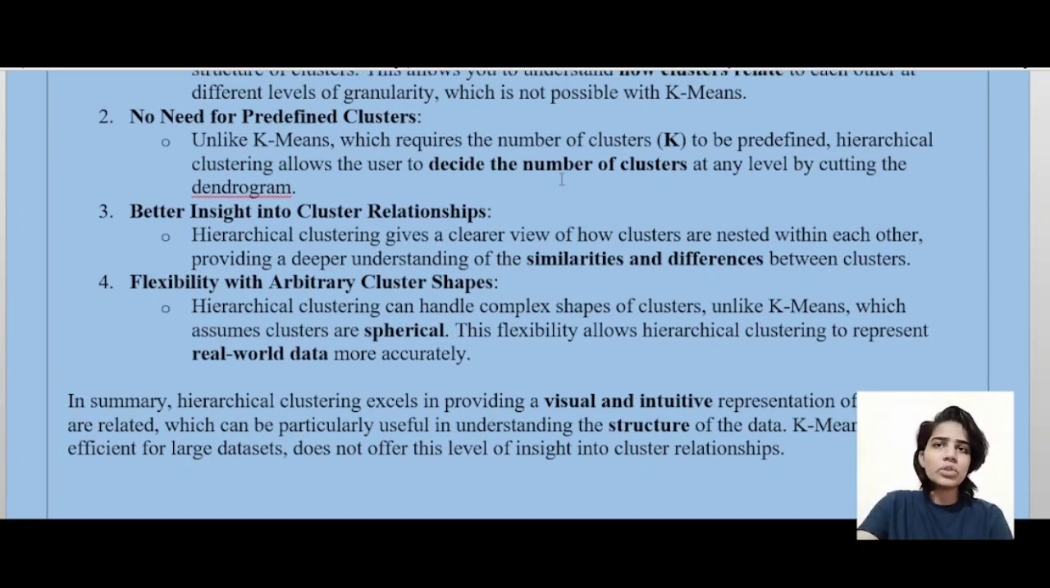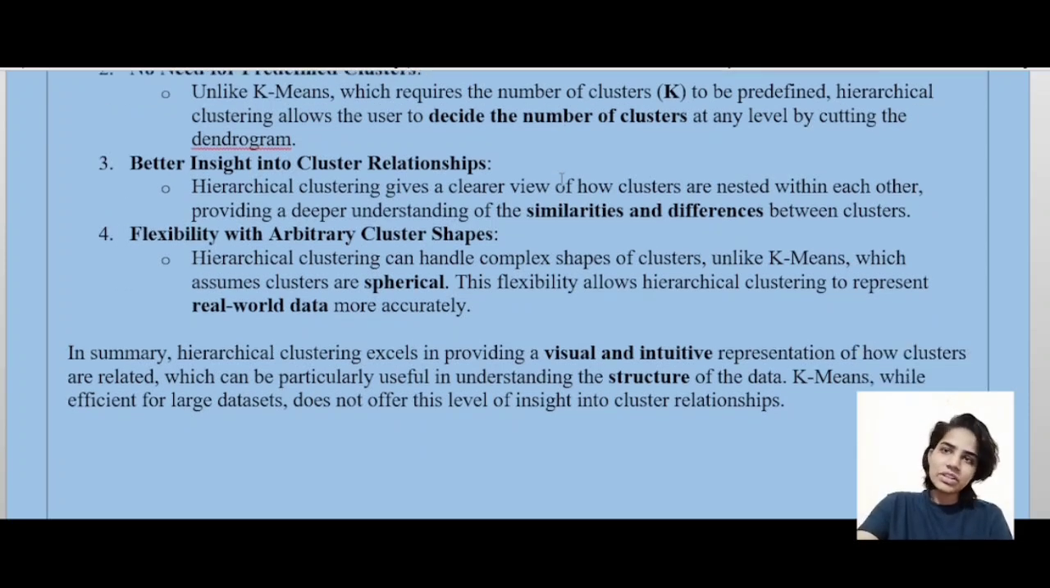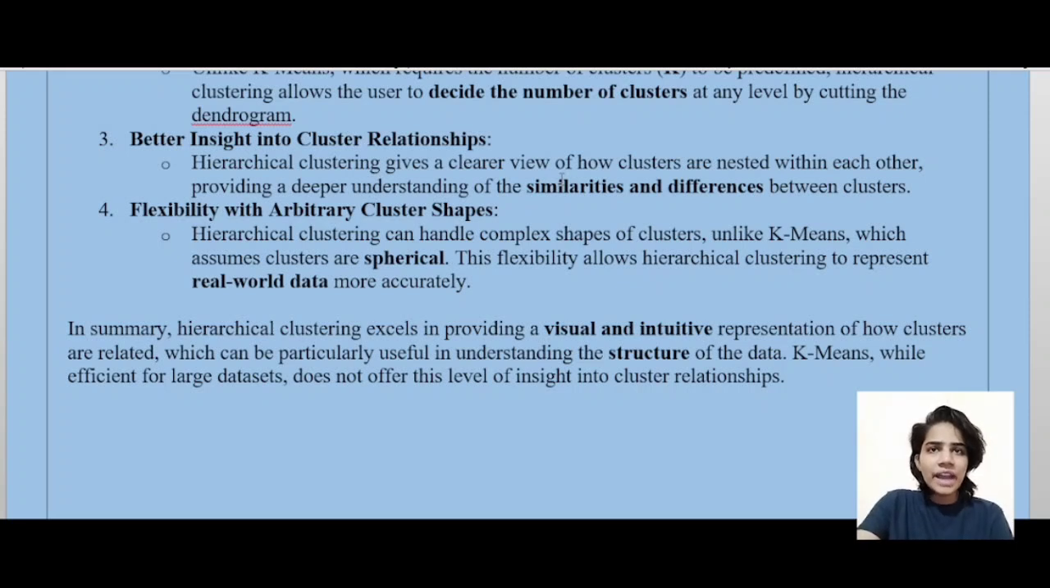Now, better insight into cluster relationships. Hierarchical clustering gives a clearer view of how clusters are nested within each other, providing a deeper understanding of the similarities and differences between clusters. Next is flexibility with arbitrary cluster shapes. Hierarchical clustering can handle complex shapes of clusters, unlike k-means, which assumes clusters are spherical. This flexibility allows hierarchical clustering to represent real-world data more accurately.